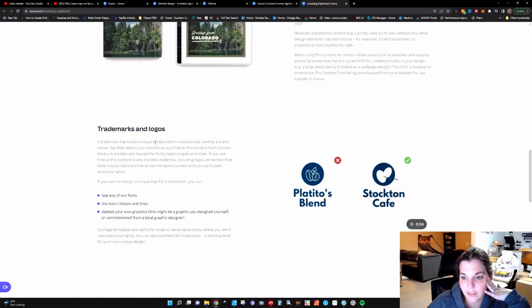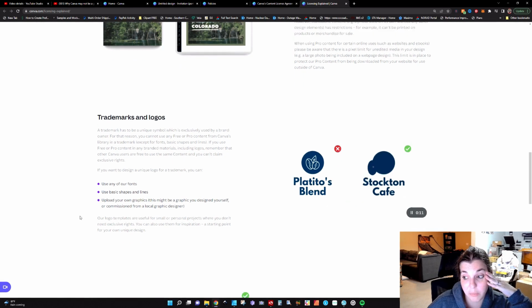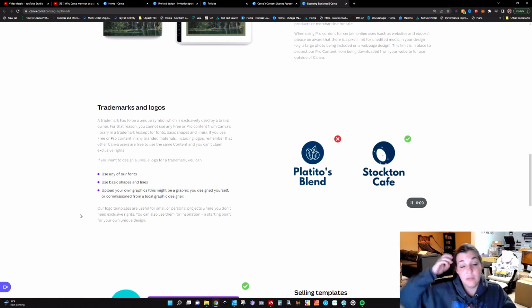Trademarks and logos, it has to be a unique symbol which is exclusively used by a brand owner. For that reason, you can't use any free or pro content from Canva's library. So, like, this is not okay, but what they're doing over here, I guess, is okay because you're creating your own coffee beans in the middle of this logo, so that's fine. But you couldn't just use this. You can use their fonts, you can use the basic shapes and lines, and you can upload your own graphics. But, I mean, honestly, if you're a logo designer, don't use Canva. Just use Inkscape or Affinity.